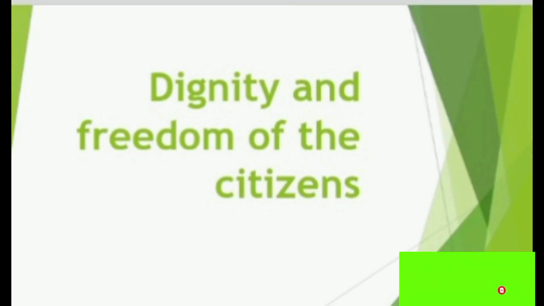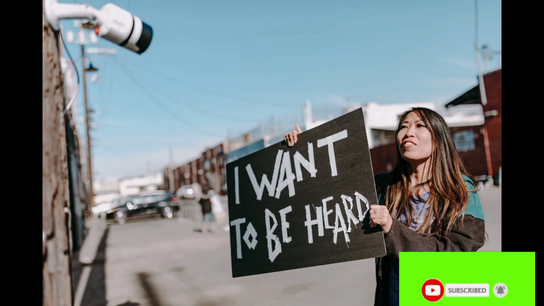Next, we can see the concept of dignity and freedom of the citizen. Democracy is much more superior to any other form of government in promoting dignity and freedom of individuals. The passion for respect and freedom are the basis of democracy. This principle is universally recognized. Most societies are male dominated and women do not get an equal chance. In democracies, equal respect and treatment to women has been accepted.